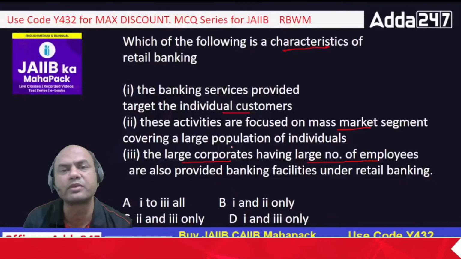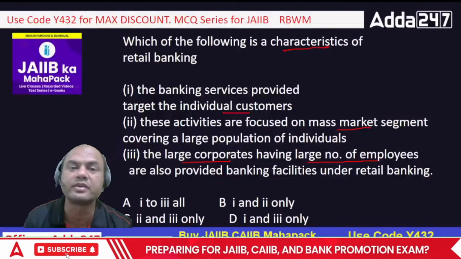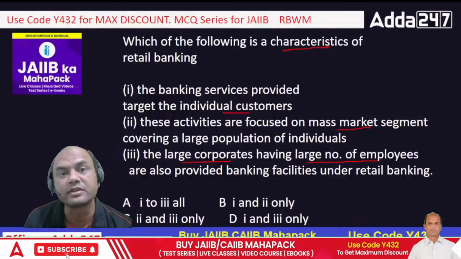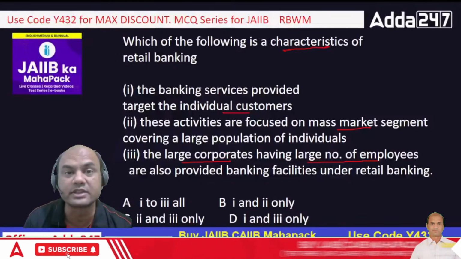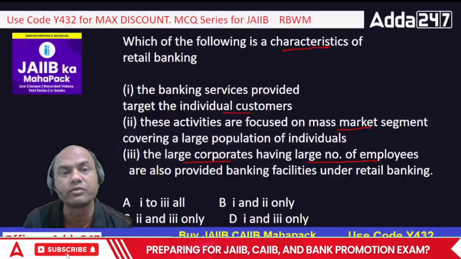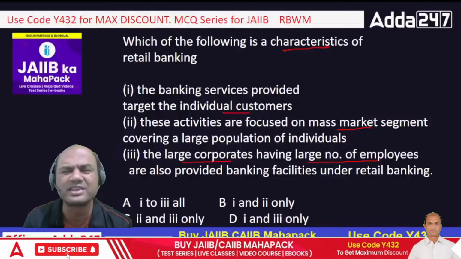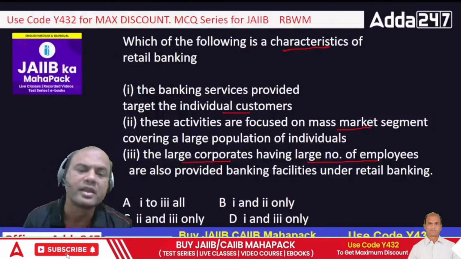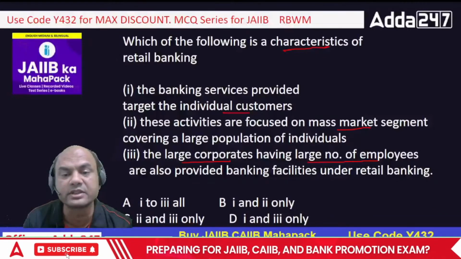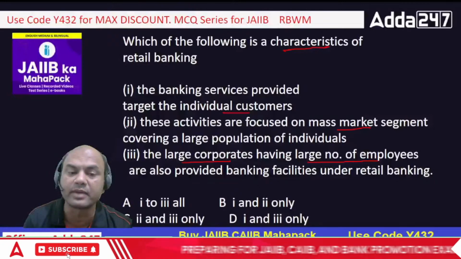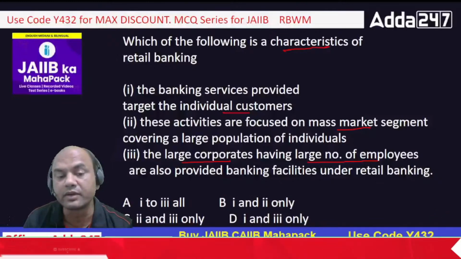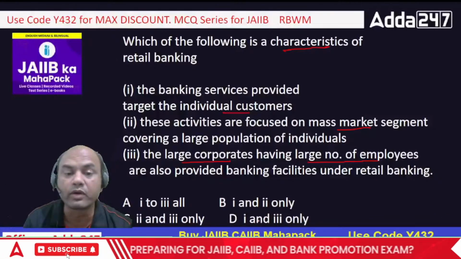Tata has a large number of employees. Reliance has a large number of employees. Adani also has a large number of employees, right? Adani was in the recent news, but Adani has grown very fast, and it was definite to grow. Coming back, large corporates, immediately when we see the name, that is not a part of retail banking. So what are the characteristics? 1 to 3 all? 1 and 2 only? 2 and 3 only? 1 and 3 only?